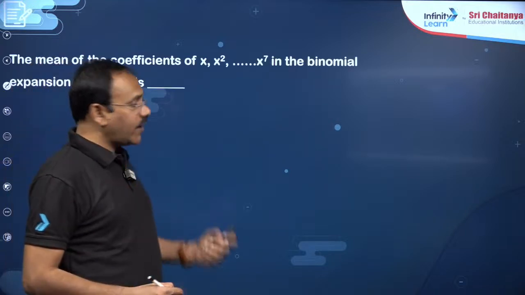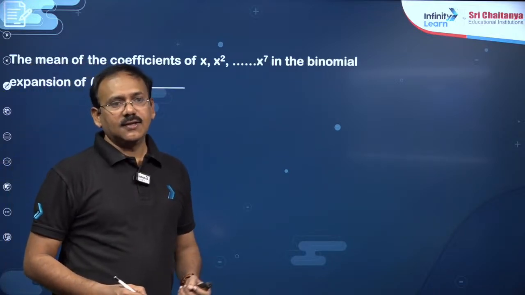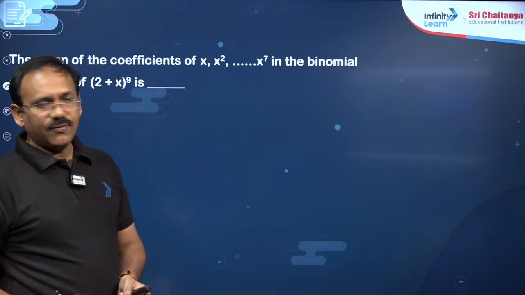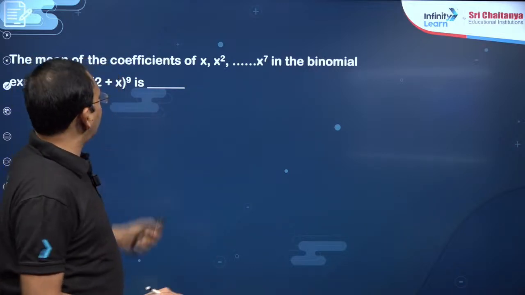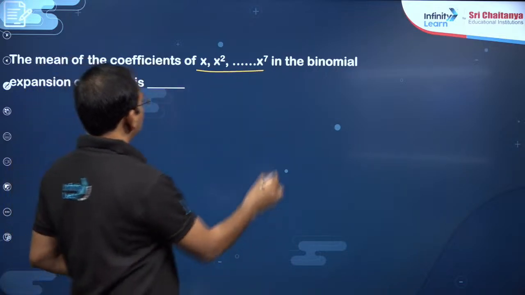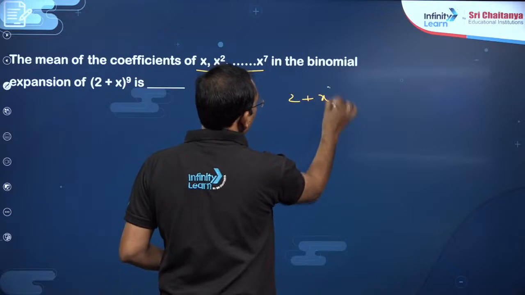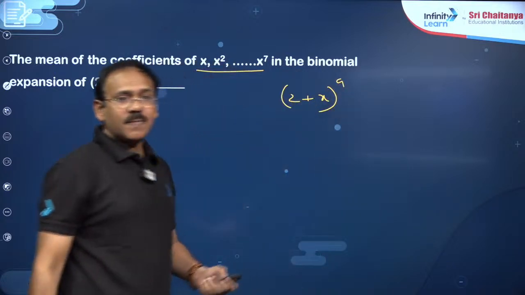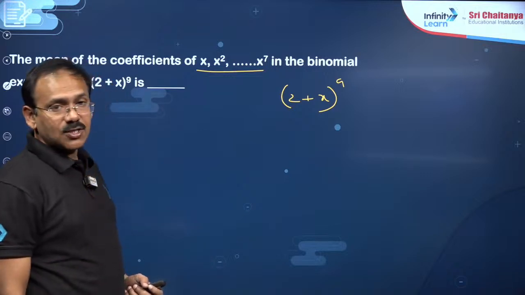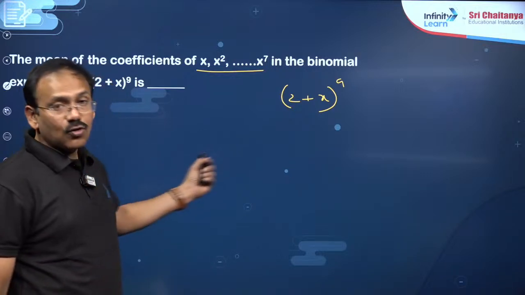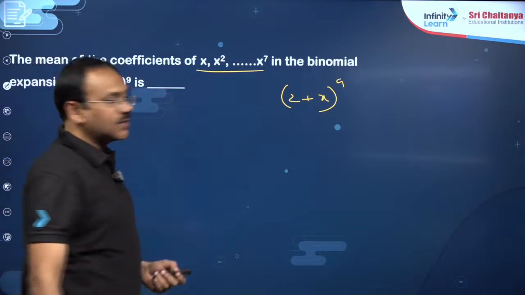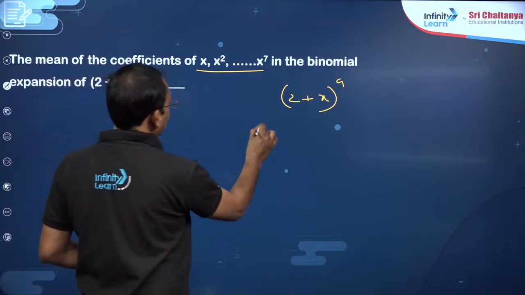Right. See, dear students, after this you can try some more questions. It is an easy question where you just need to do simplification. The mean of the coefficients of x, x square, up to x power 7 in the binomial expansion of (2 plus x) whole power 9. So in this expansion, dear students, you can write the expansion and you will get the sum of all coefficients as 3 power 9.